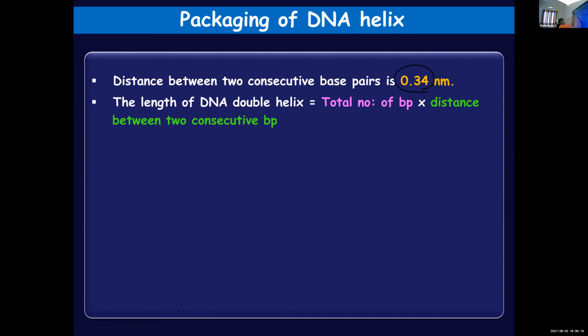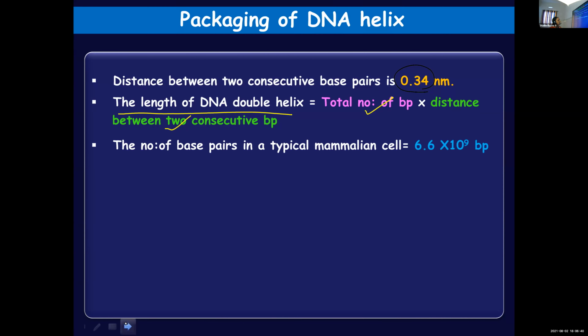Once again, if you need to calculate the length, you should know the number of base pairs and the distance between the two consecutive base pairs. And if the total length and distance is given, you can calculate the total number of base pairs. So out of these 3 values, if you know 2, you can find out the third one.